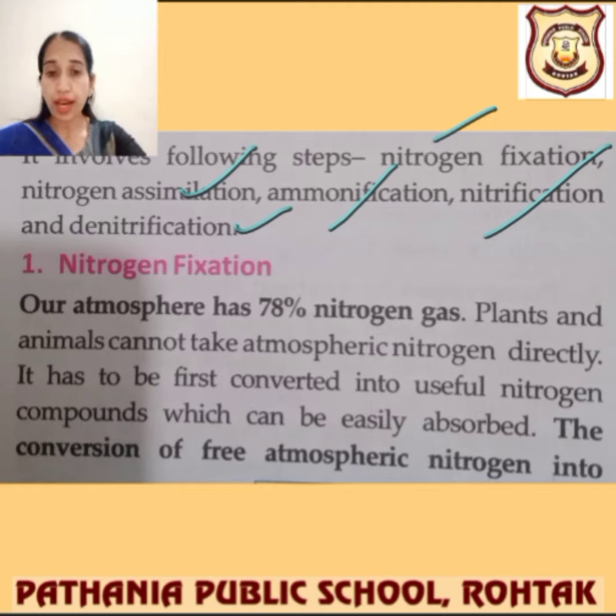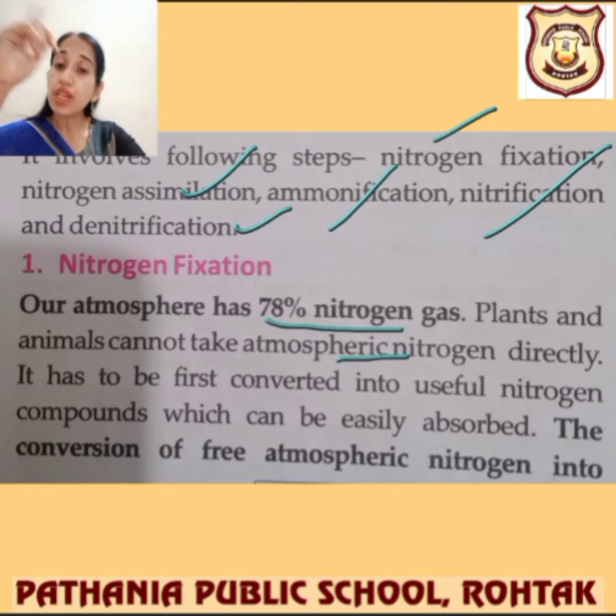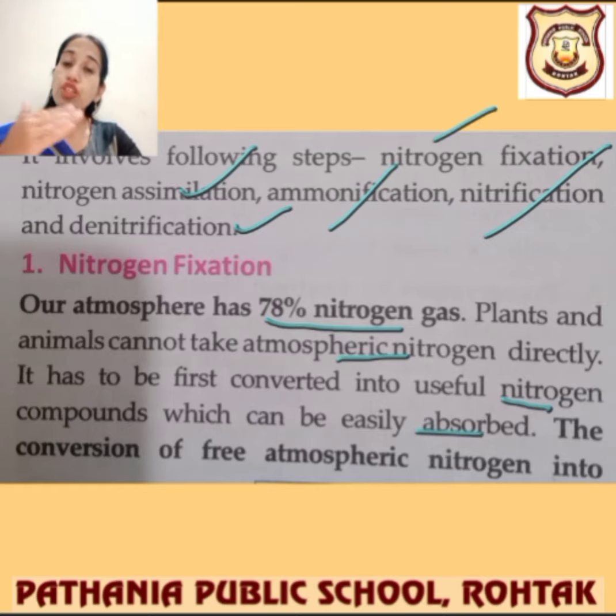Our atmosphere has 78% nitrogen gas. Plants and animals cannot take atmospheric nitrogen directly. They can take it only in the soluble form. It has to be first converted into useful nitrogen compounds which can easily be absorbed by the plant. If this nitrogen is available in dissolved, soluble form in the soil, it can easily be taken by the xylem vessels to every part of the plant.